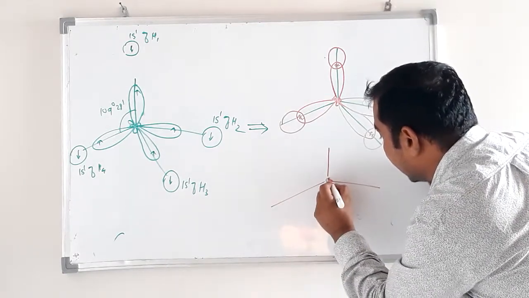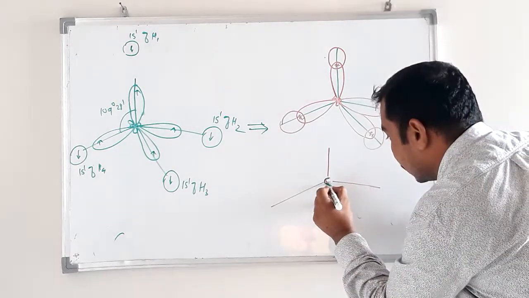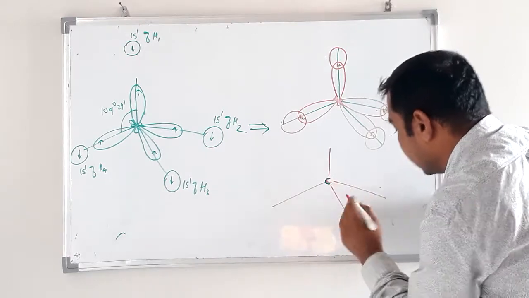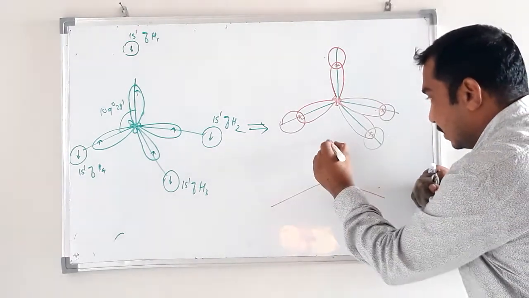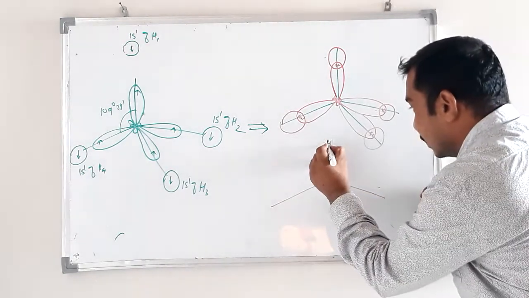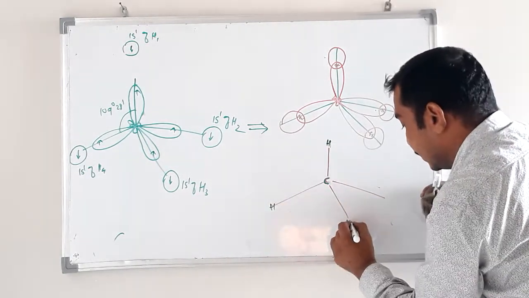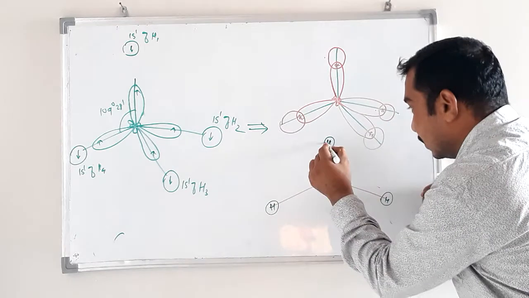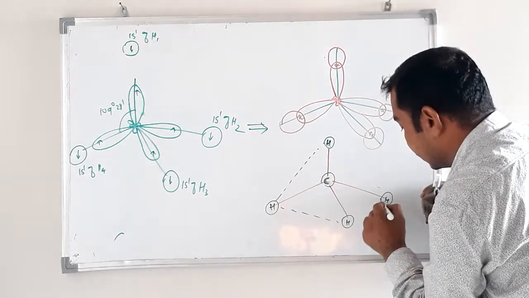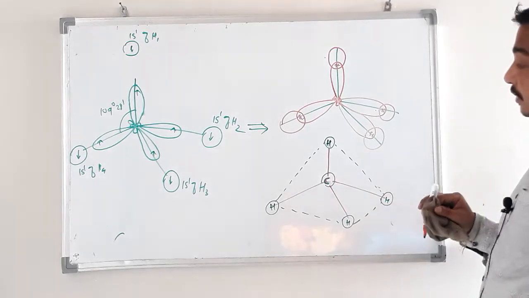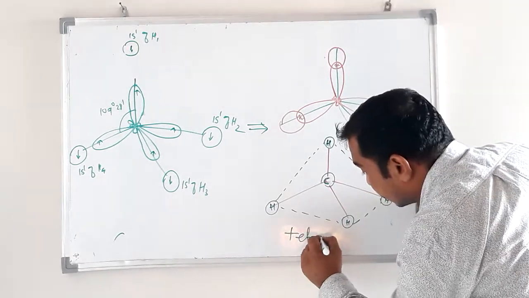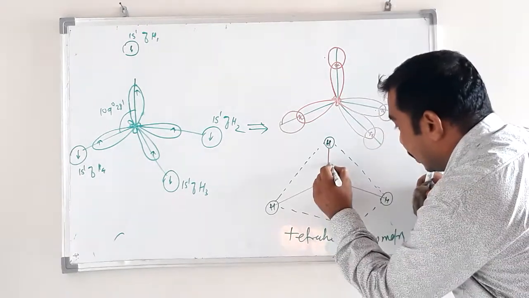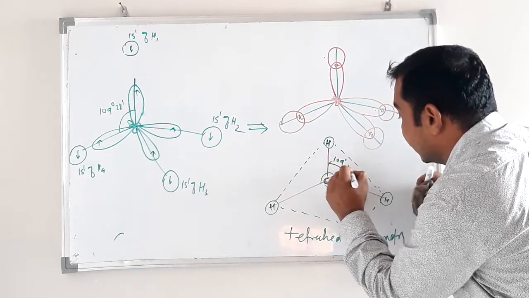This is carbon, centrally present carbon, with hydrogens 1 2 3 4, and their geometry is like this, tetrahedral geometry or shape, and bond angle 109 degree 28 minutes.